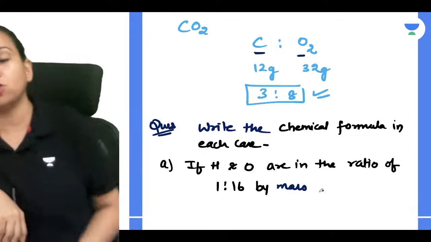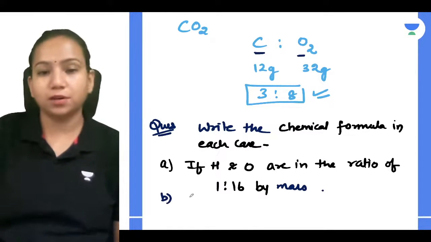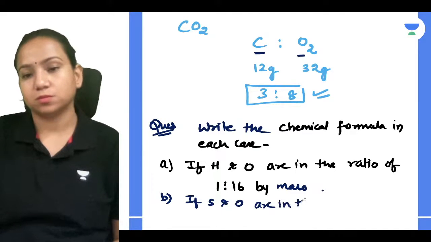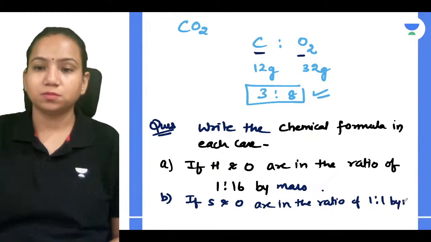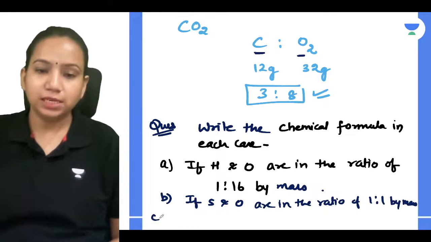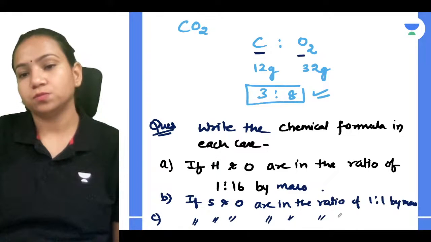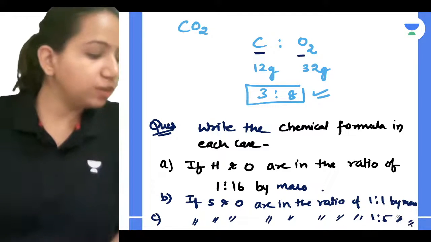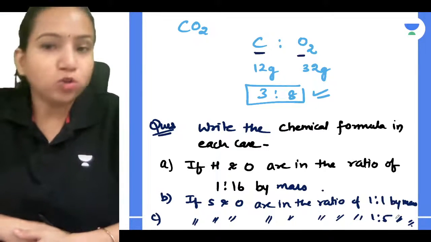So if H and O are in the ratio of 1:16 by mass first, B is, they are saying if S and O are in the ratio of 1:1 by mass, and C, if S and O are in the ratio of 1:5 by mass. Can you solve it, guys? Everyone tell me, will you be able to solve it? So how do you get the chemical formula?